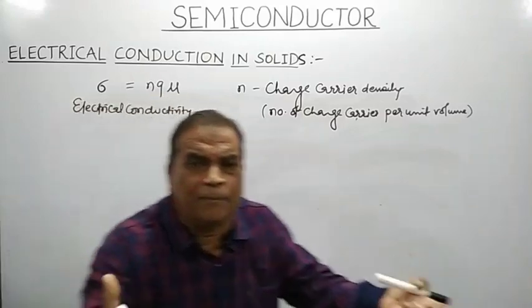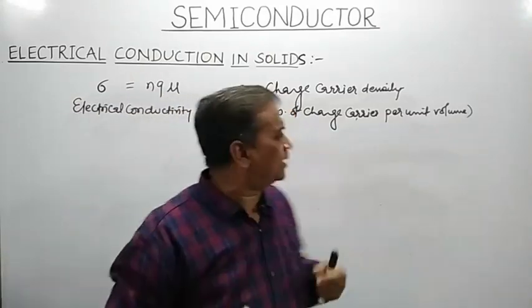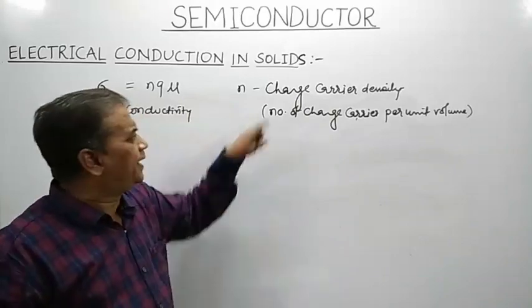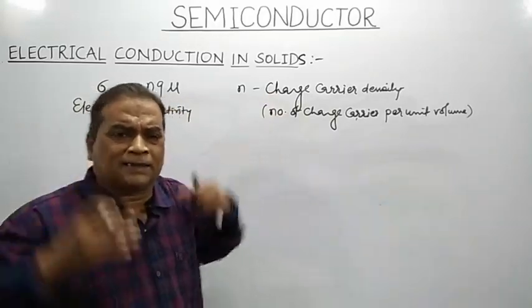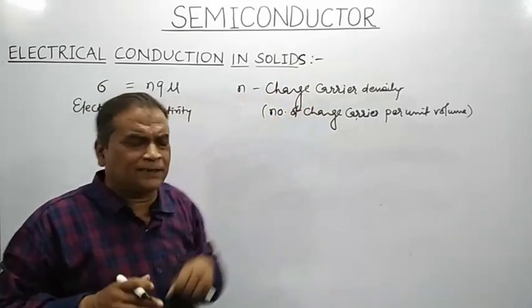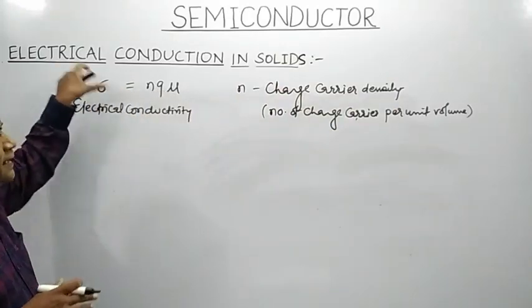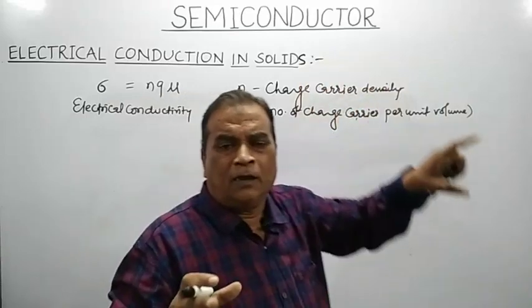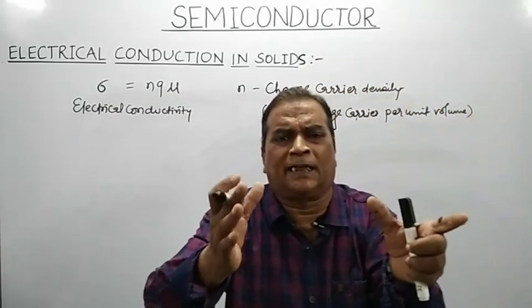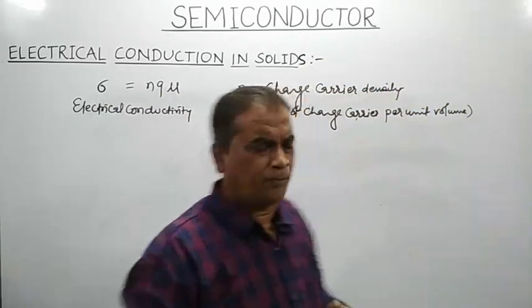It means it is a number charge density. In other words, N is also defined as number charge density, or charge carrier density, or number of charge carriers per unit volume. Electrical conductivity depends on how many charge carriers are present per unit volume.